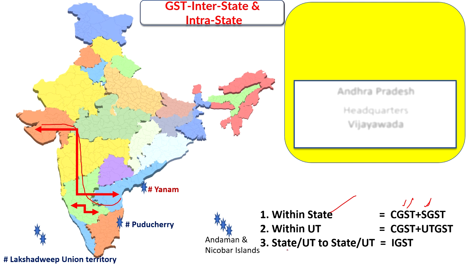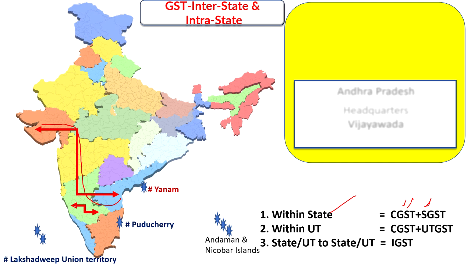For state to union territory, state to state or union territory to state, IGST will come into picture. If there is a transaction between Bangalore and Mangalore within Karnataka state, or Vijayawada and Tirupati within Andhra Pradesh state, then you will find only CGST plus SGST in the bill. Whereas if the transaction is between two different states, say Delhi and Hyderabad, then IGST comes into picture. We will go deep into the topic later.